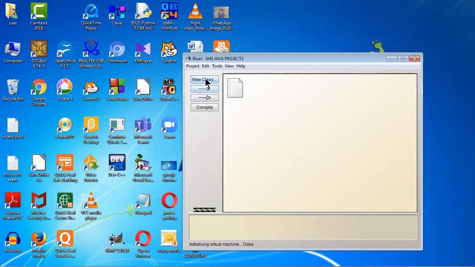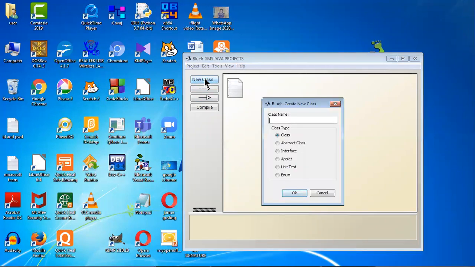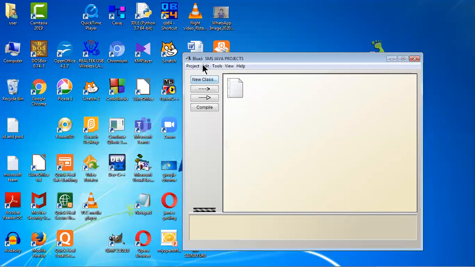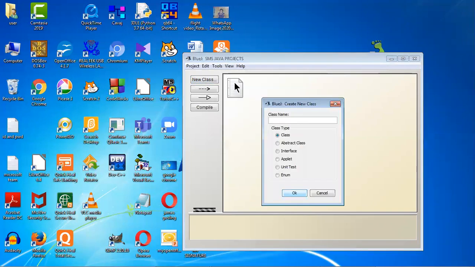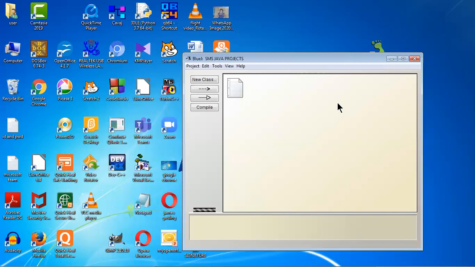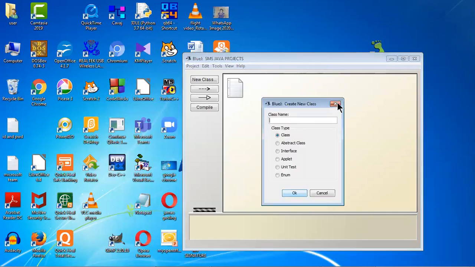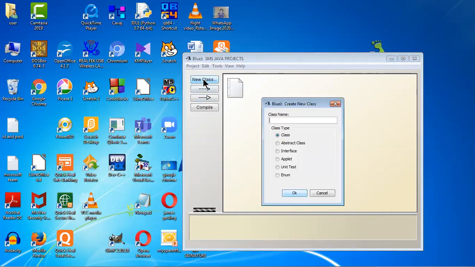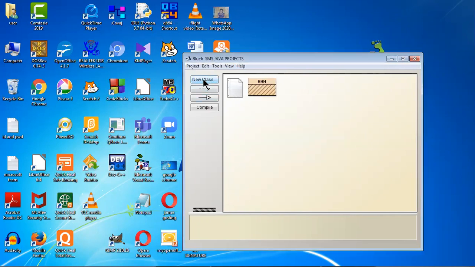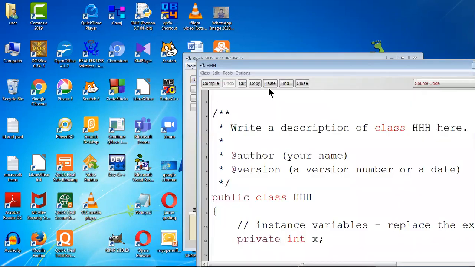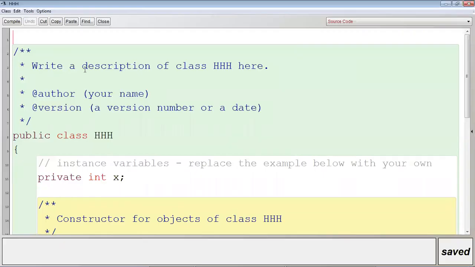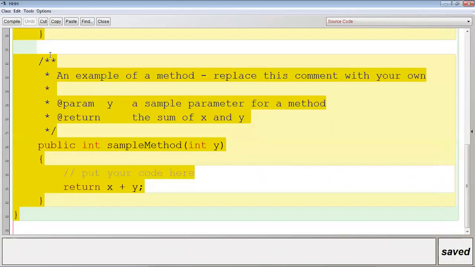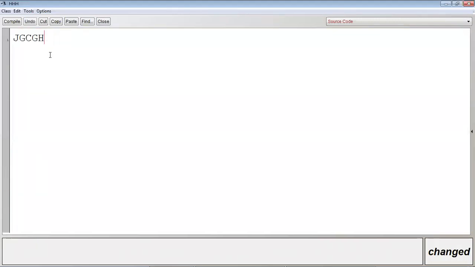This is the button to create a new class. Click over it, and the other way is to go to Edit and click on New Class, and the third way is using the shortcut key Control N. So these are the 3 ways in which we can create a class in BlueJ. New class, give any name. Double click over it. This is the area where you will have to write Java programs.